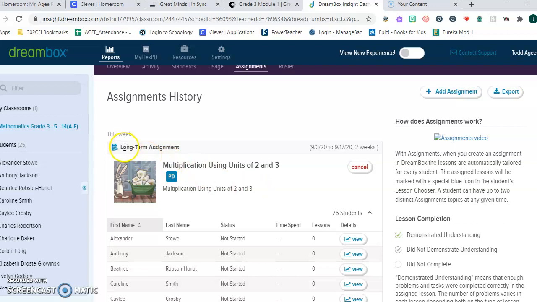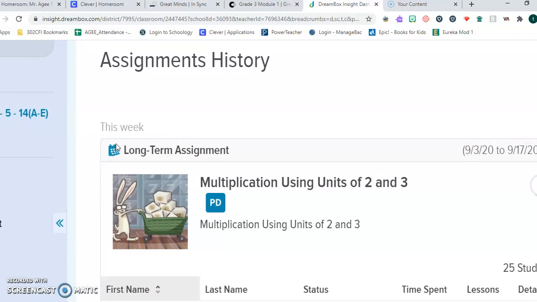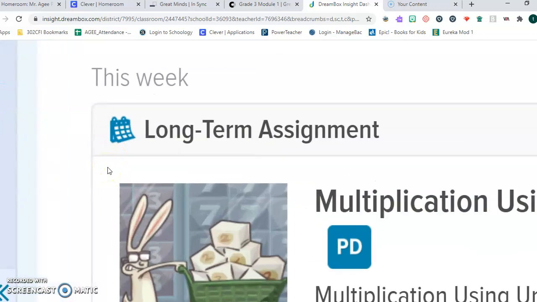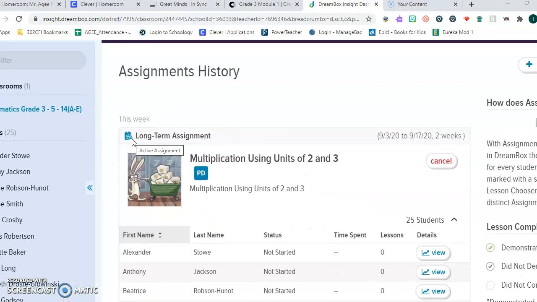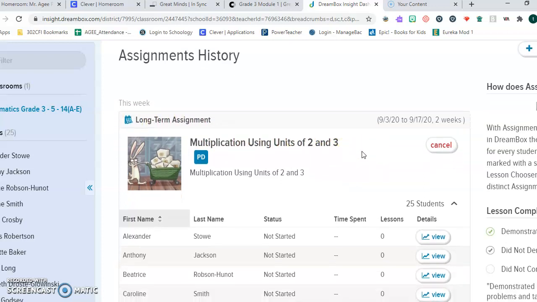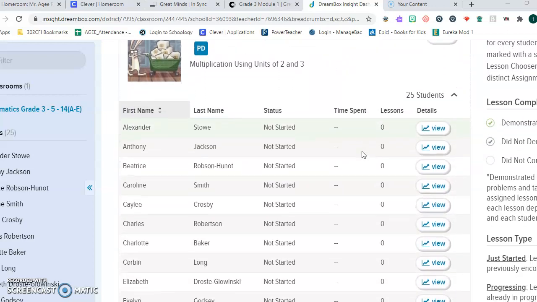And so I assigned this long-term assignment, multiplication using units of 2 and 3. Here's the key icon that you're going to look for. So when you see this blue calendar right here, that is the indication for you that it's your assignment assigned by your teacher. So you're looking for that blue calendar on multiplication using units of 2 and 3. It might not say this specifically, but you are looking for that blue calendar when you click into your Dreambox. And I can see all the students in the classroom.